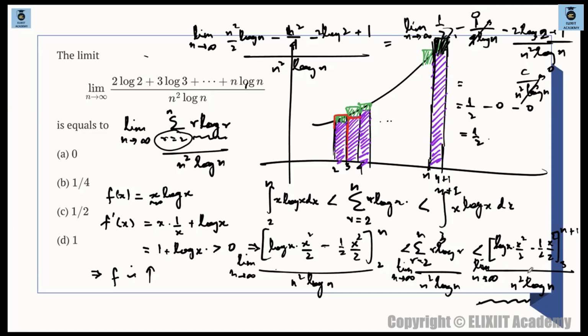Okay? Similarly you will calculate this upper limit. If you calculate this also, you will get half only. So the answer will be C. Okay? So by the sandwich theorem, this answer will be equal to half.